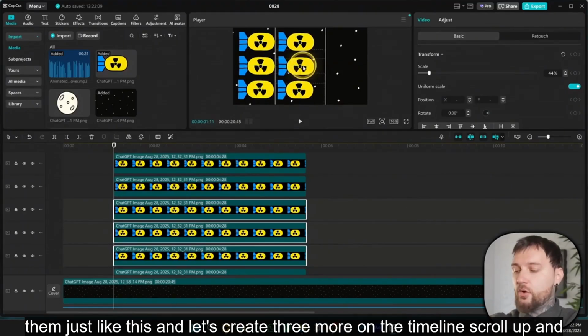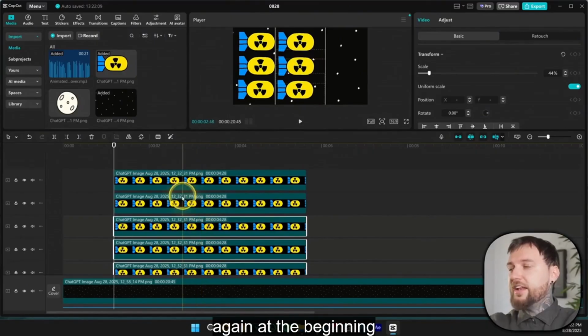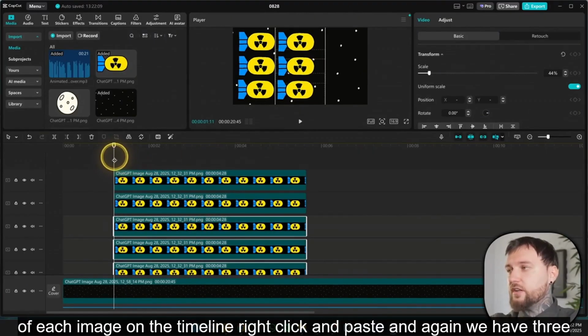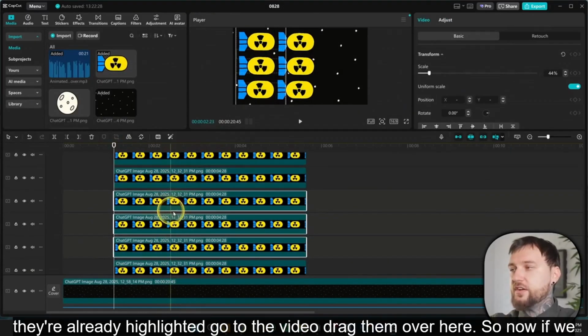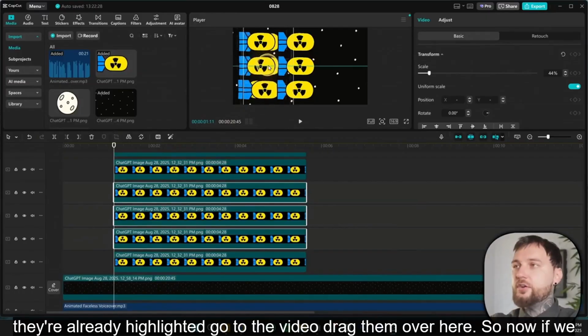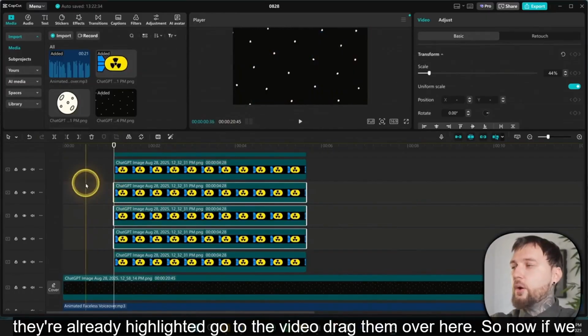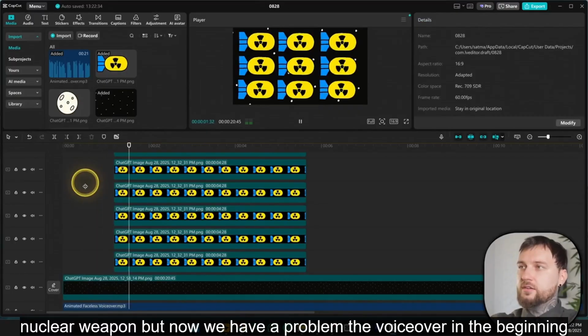And let's create 3 more. On the timeline, scroll up, and again at the beginning of each image on the timeline, right click and paste. And again, we have 3 more. As you can see, they're already highlighted. Go to the video, drag them over here. So now if we hit play, and if a nuclear weapon.